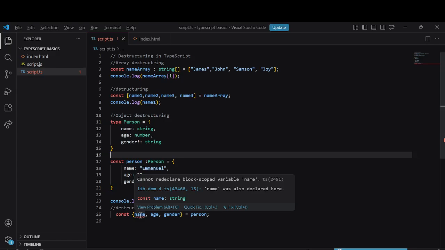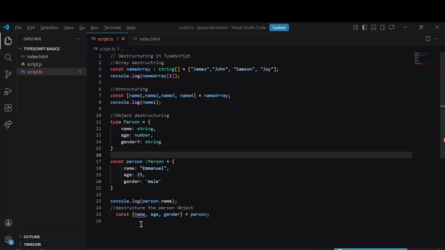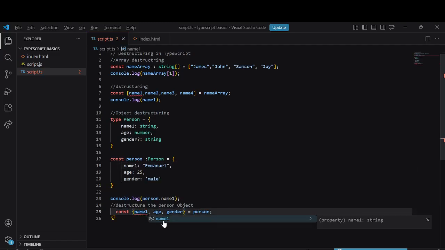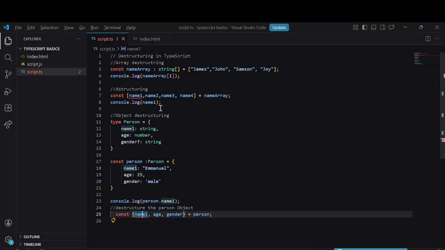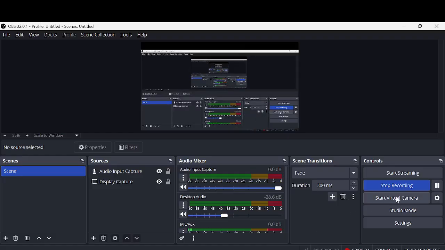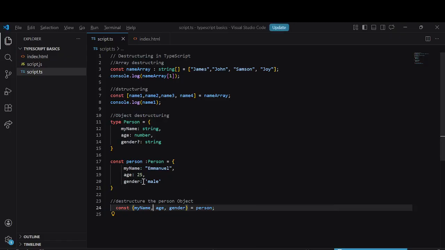The error says a block-scoped variable name was declared already.